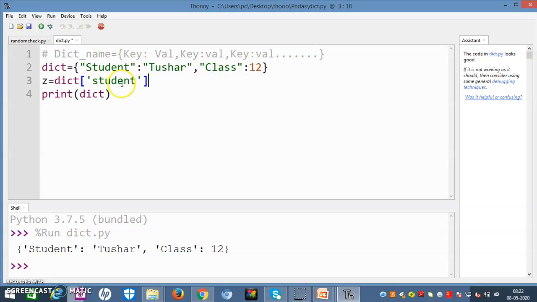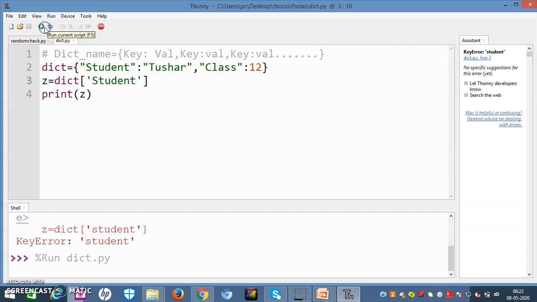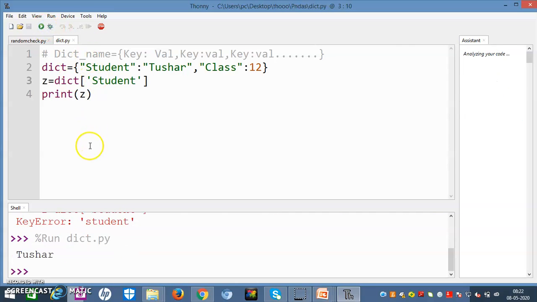Right. So when I enter here, that will be the answer. It is an error because in the dict there is a capital S. Look at the case sensitiveness of the language.